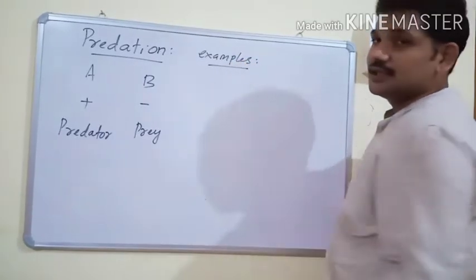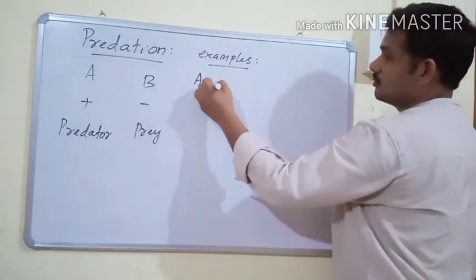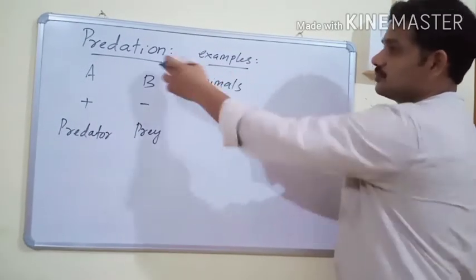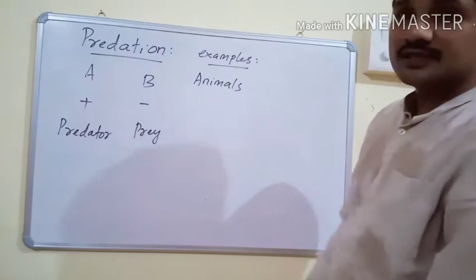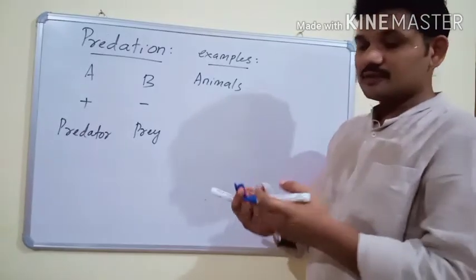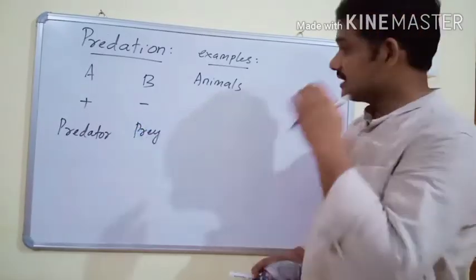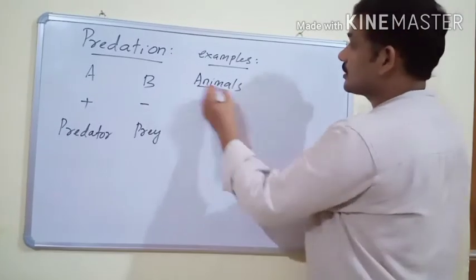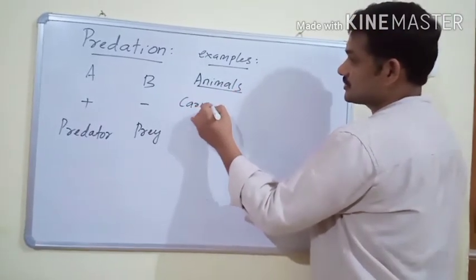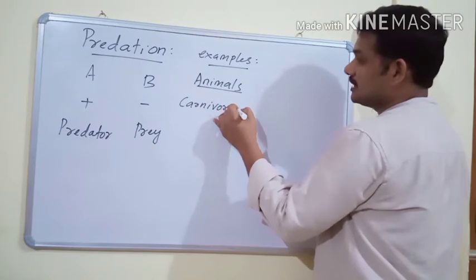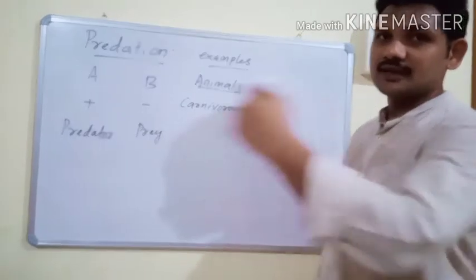Mostly animals are predators, and animals are of different types. Some animals are carnivorous, some herbivorous, and some insectivorous. Carnivorous animals usually eat other animals.